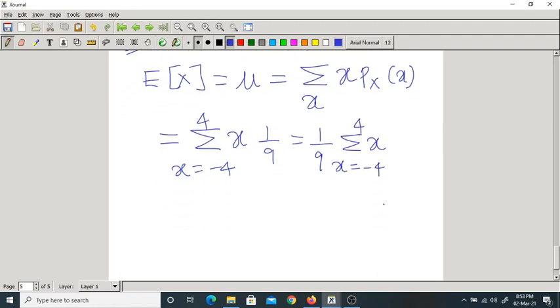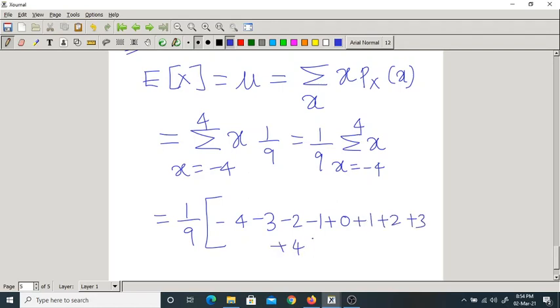What do you mean by this? What would the answer be? 1 by 9, now x equal to minus 4, next x equal to minus 3. Minus 4, minus 3, minus 2, minus 1, plus 0, plus 1, plus 2, plus 3, plus 4. What would happen?